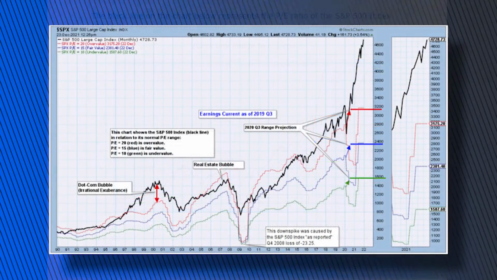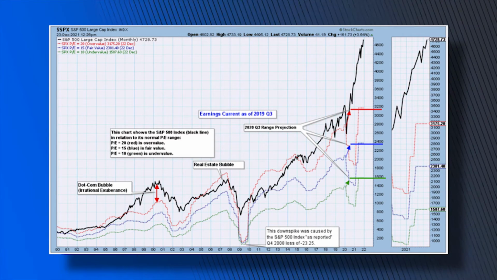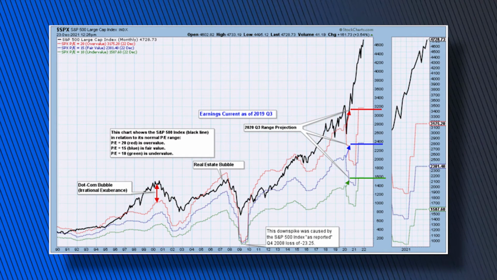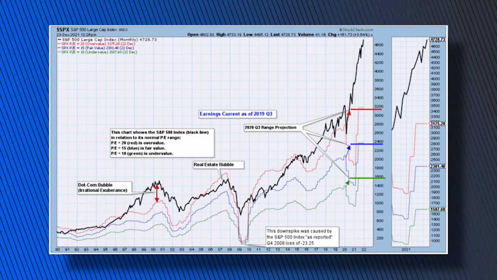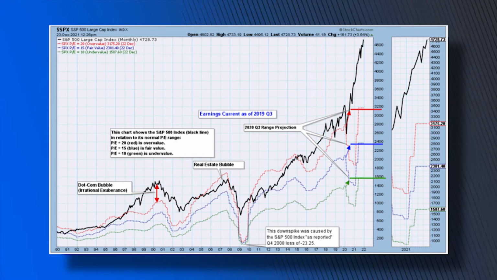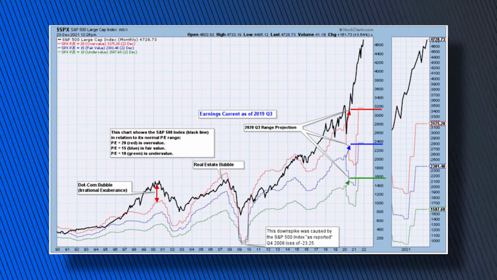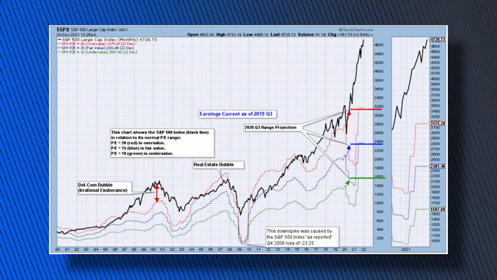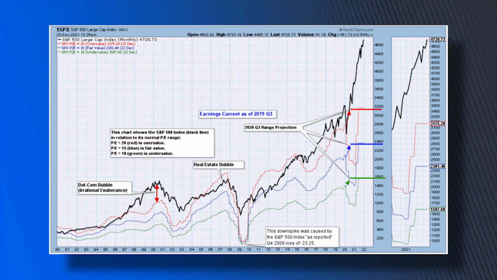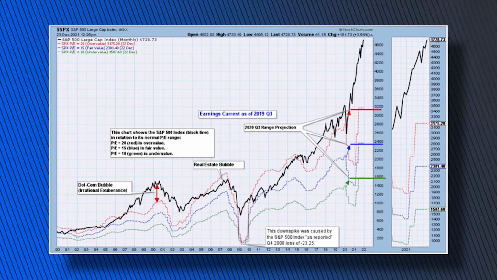Let me just zoom in a bit here. Back in 2000, you can see the red double arrow, and it shows the difference. It points to the red line, and that red line is saying that if the S&P were trading with just a 20 PE ratio, the S&P would have been at 1,000 back then. But in fact, the S&P 500 was actually at about 1,500. Also, at about 15 times earnings, the S&P would have been at about 800. But since the stock market was overly hyped, overly bullish, with the new tech boom, the PE ratio that was assigned was much, much higher.